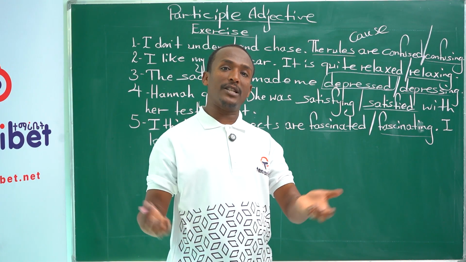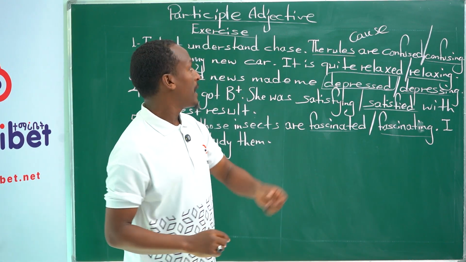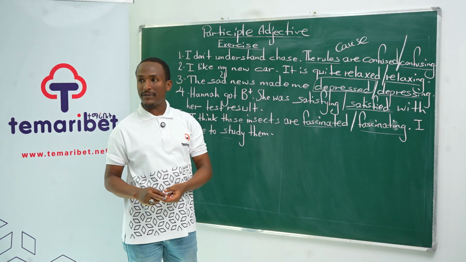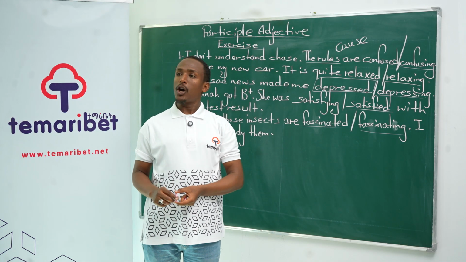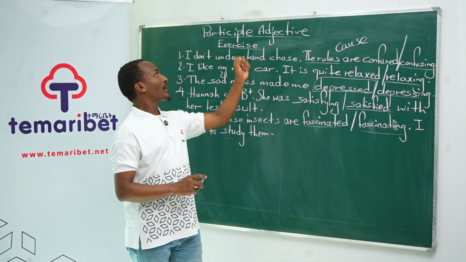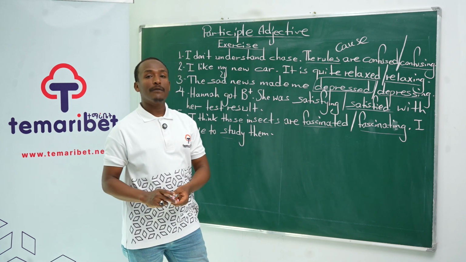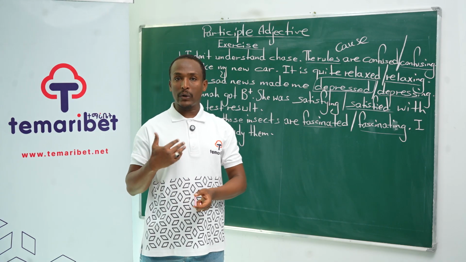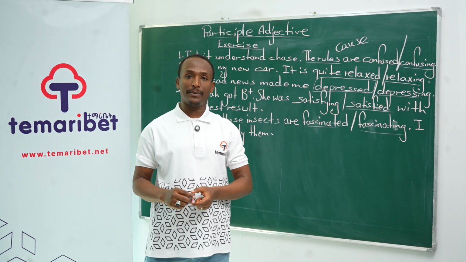Let me paraphrase the overall idea on participle adjectives. Participle adjectives are adjectives formed from a verb. Commonly, these participle adjectives are formed from verb plus ing, or verb ending with d, ed, or ied as a past participle.